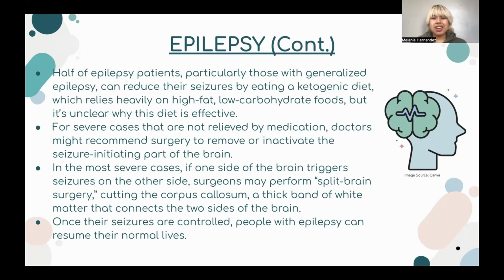For severe cases that are not relieved by medication, doctors might recommend surgery to remove or inactivate the seizure-initiating part of the brain. In the most severe case, if one side of the brain triggers seizures on the other side, a split brain surgery will cut the corpus callosum, which is a thick band of white matter that connects the two sides of the brain. Once their seizures are controlled, people can resume their normal lives.